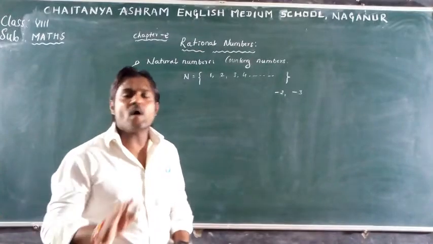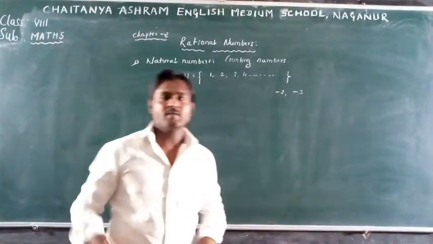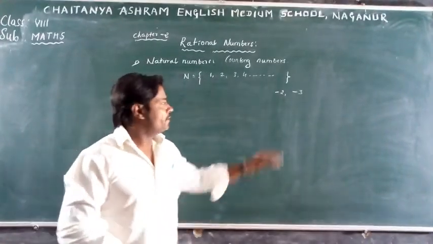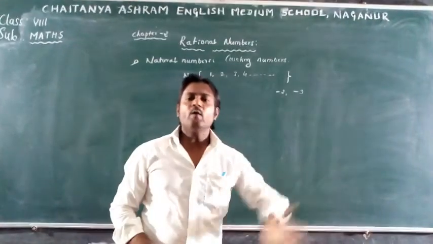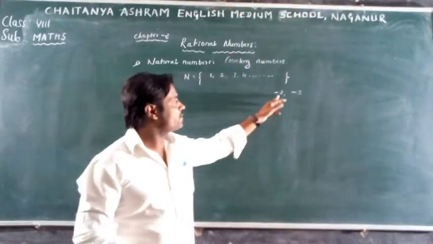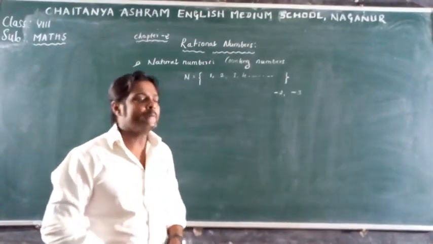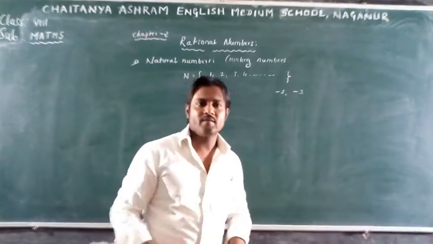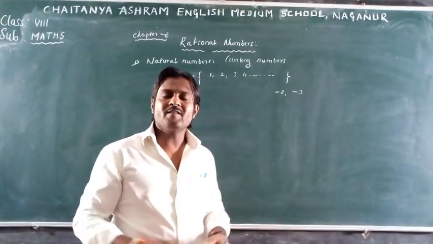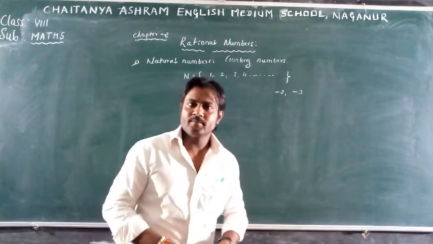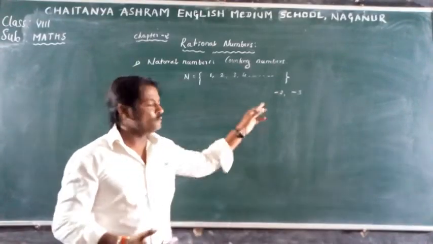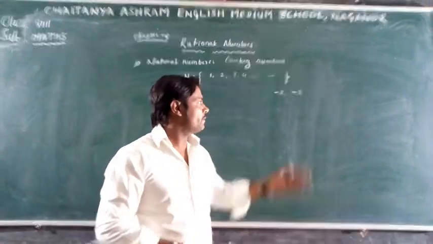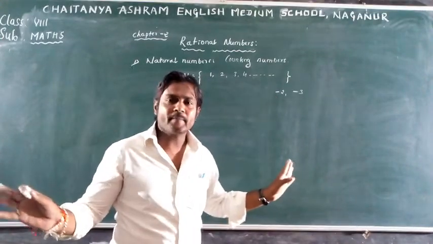Negative numbers are not natural numbers, because negative numbers we cannot count. Suppose I have -2 rupees. -2 rupees, that is meaningless. We cannot count -2 rupees. So -2 is not a natural number.